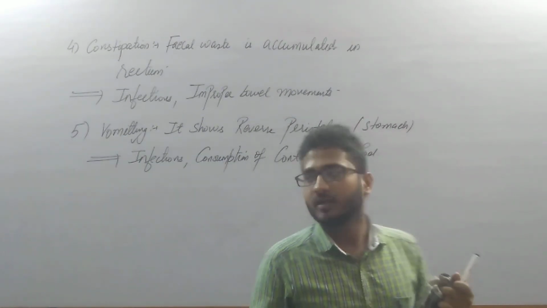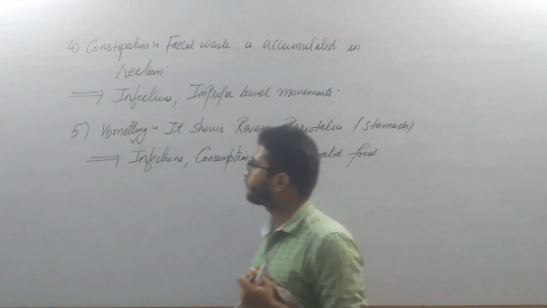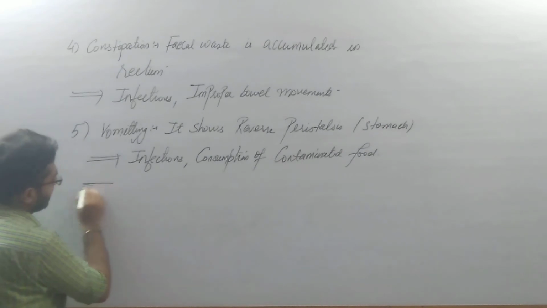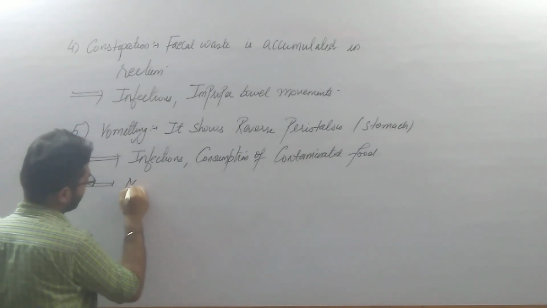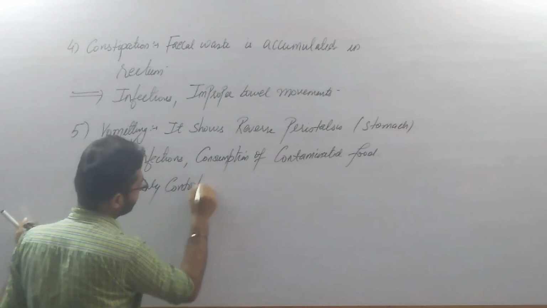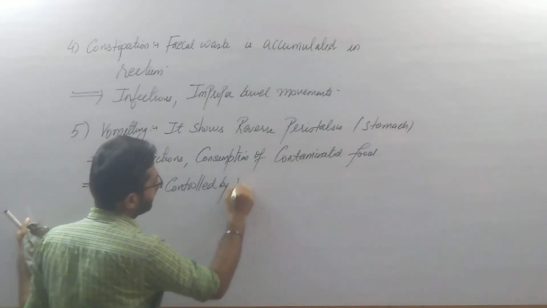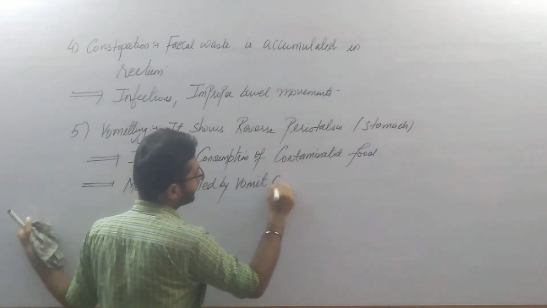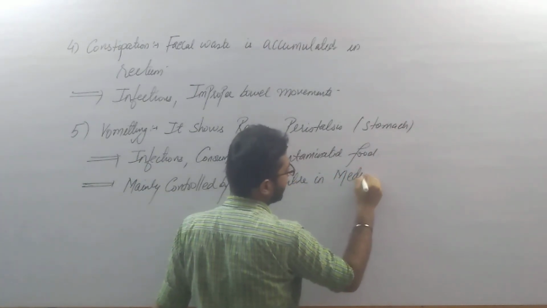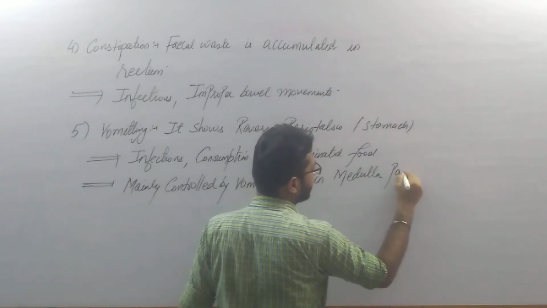Basically in the medulla part of our brain the vomit center is located. So it is mainly controlled by the vomit center in the medulla part of the brain.